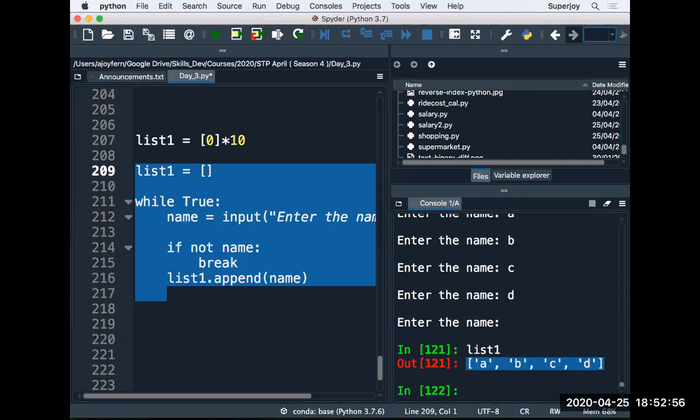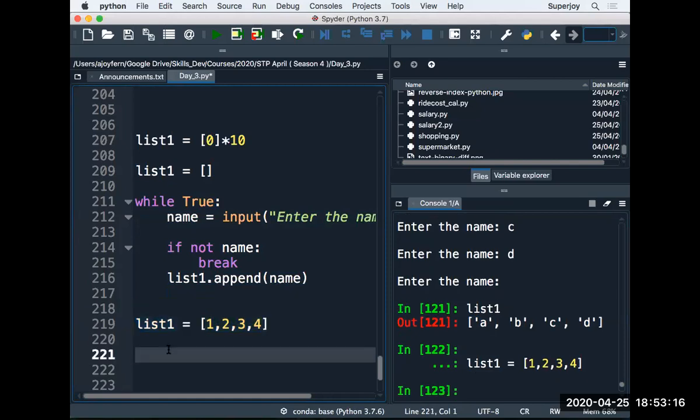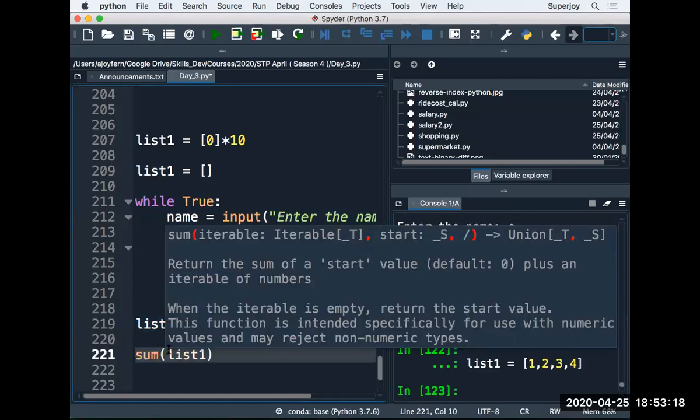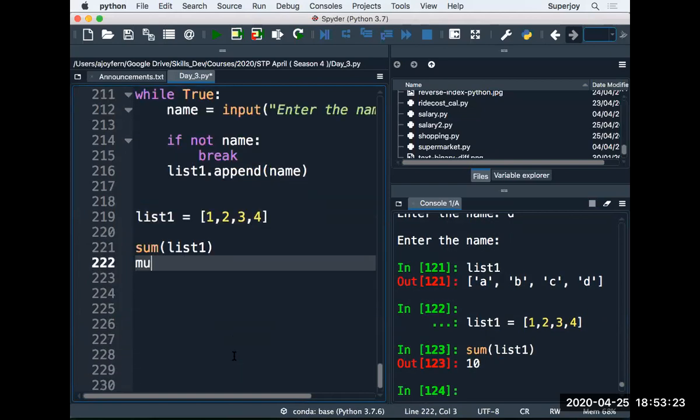Shambhu asks, suppose I have n numbers of items in the list, what would be the output? I think, Shambhu, you're trying to say something like list1 has a couple of items: 1, 2, 3, 4. So we have direct methods. Let's say you want to add the numbers in the list, you can call the sum method, right? I don't think there is something like a multiply method.